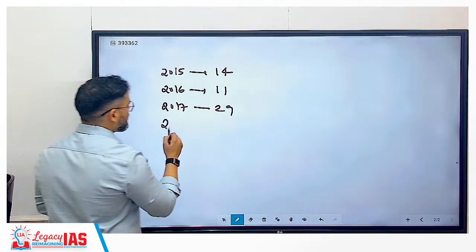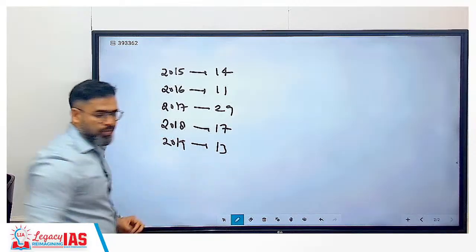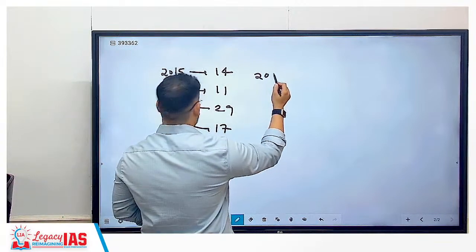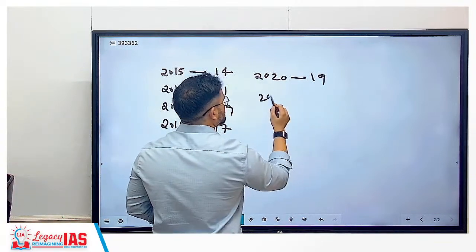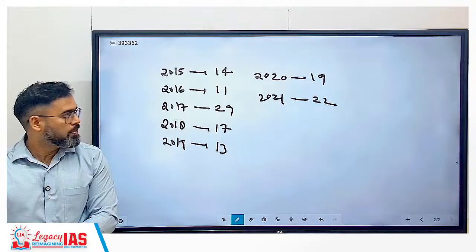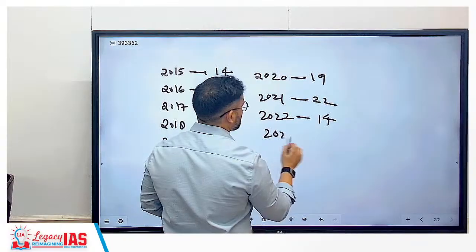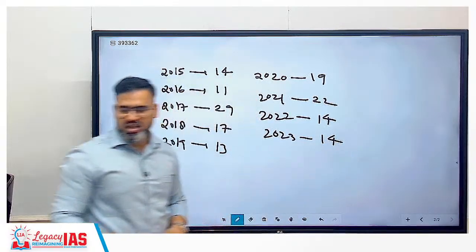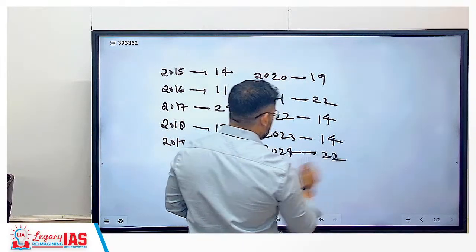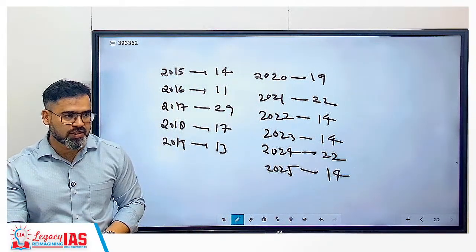Then 2018, 17 questions; 2019, around 13 questions; 2020, 19 questions; 2021, COVID time, 22 questions; 2022, 14 questions; 2023, again 14 questions; 2024, 22 questions; and 2025, again 14 questions in prelims.